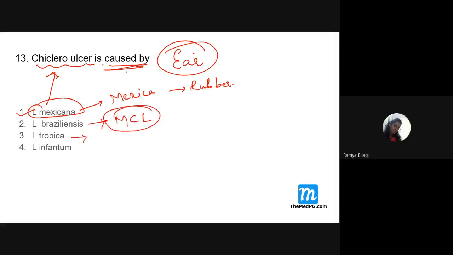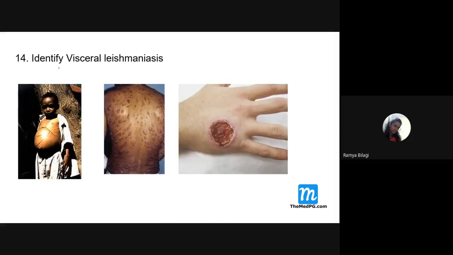Mucocutaneous. Tropica means again cutaneous leishmaniasis of India. Infantum, visceral leishmaniasis. Next. Identify visceral leishmaniasis. Now a picture based question.